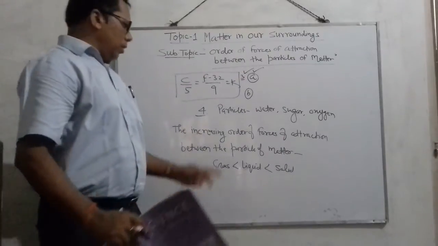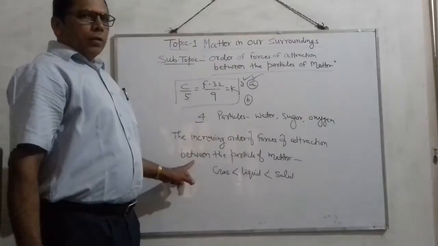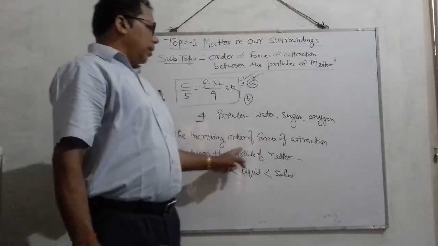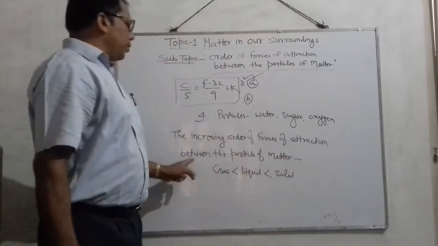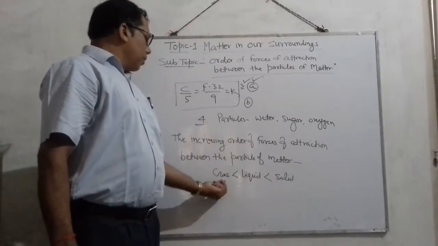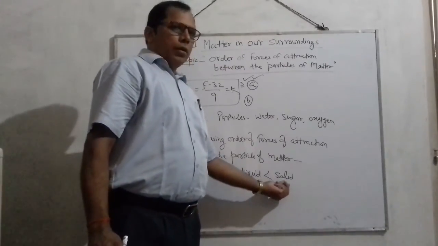This is the order which was taught at the beginning of the chapter: the increasing order of forces of attraction between the particles of matter is gas, then liquid and then solid.